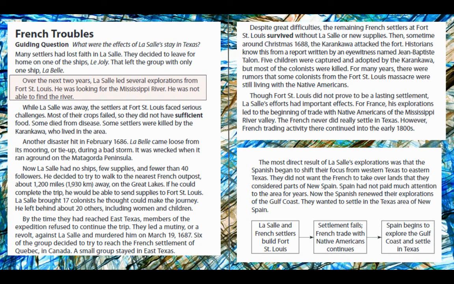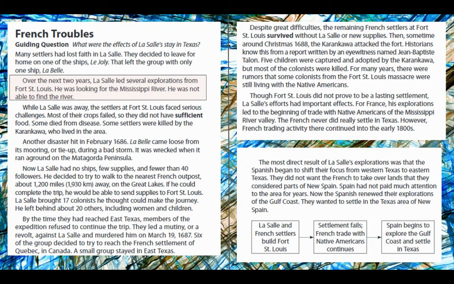French troubles. What were the effects of La Salle's stay in Texas? Many settlers had lost faith in La Salle. They decided to leave for home on one of the ships, Le Joliet. That left the group with only one ship, La Belle. Over the next 2 years, La Salle made several explorations from Fort St. Louis. He was looking for the Mississippi River. He was not able to find the river.